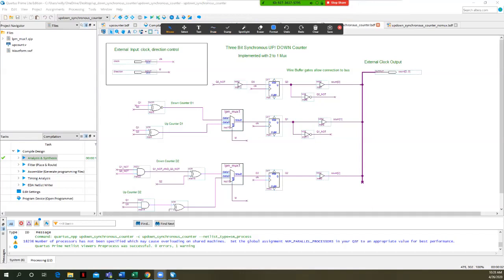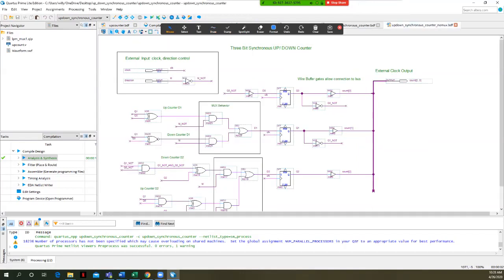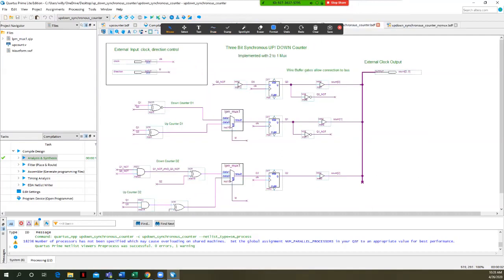And notice that circuitry where we showed the mux behavior, I simply replaced that here with a mux. So this is a Quartus library. LPM is library of parameterized modules that let me create a 2-to-1 mux. I've got data input line 0, data input line 1. Here I'm showing M as the control. What I call direction on the input, I labeled that wire M. So here's your M here.